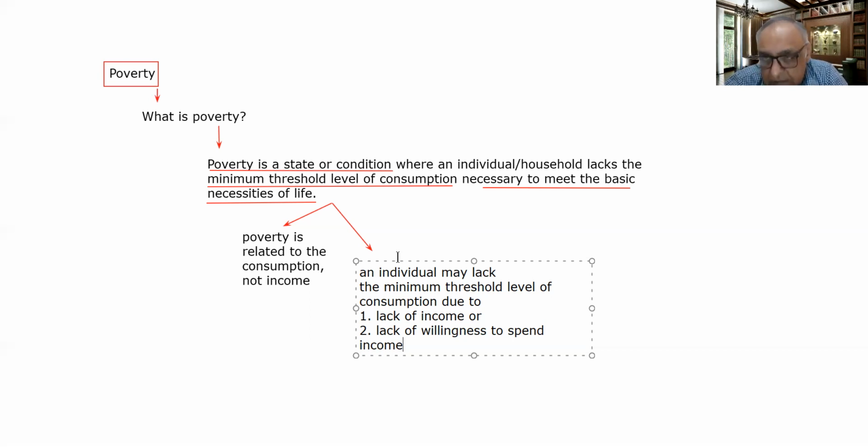So that means it is directly related with the consumption, not with the level of income.